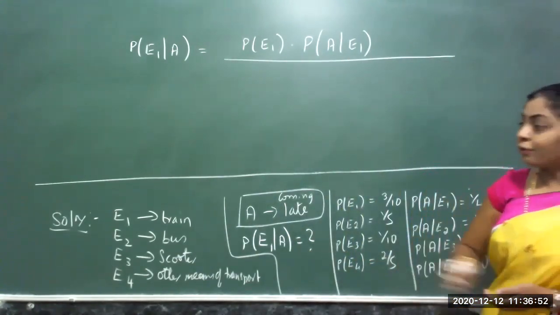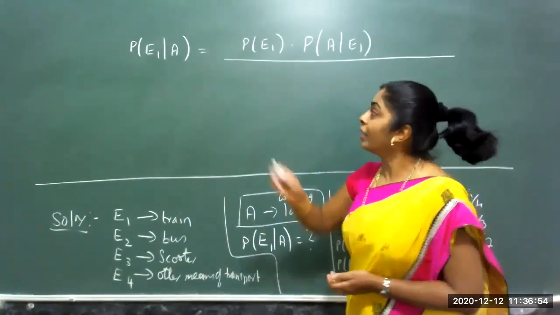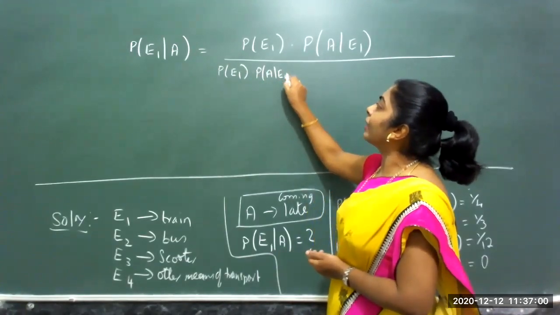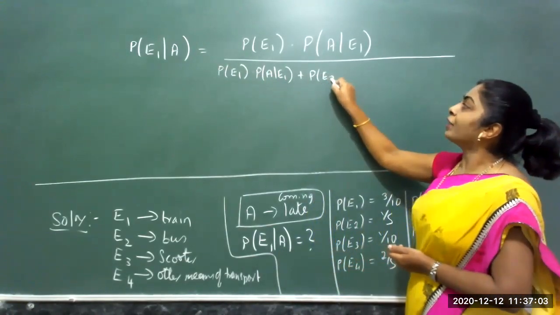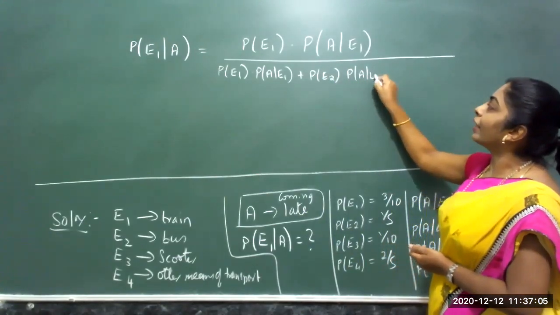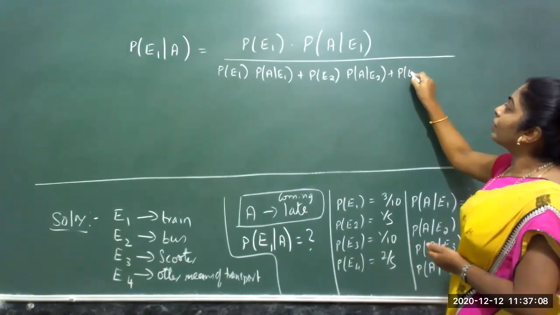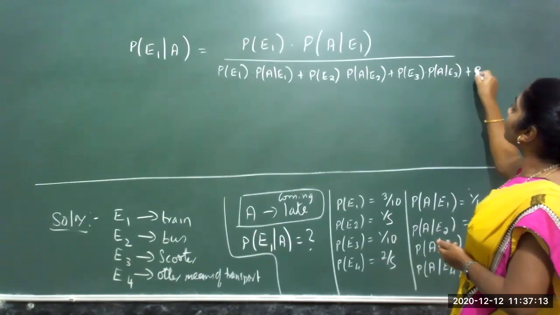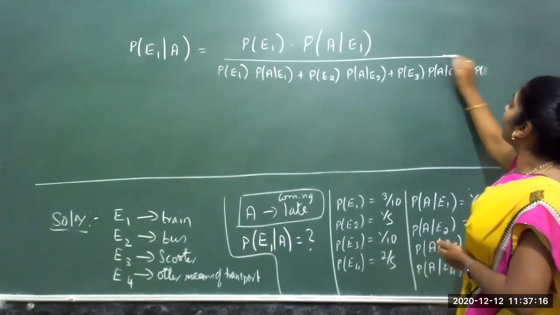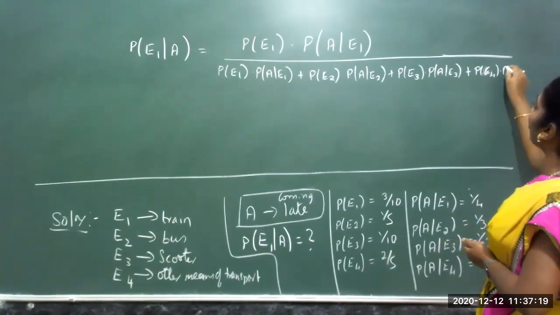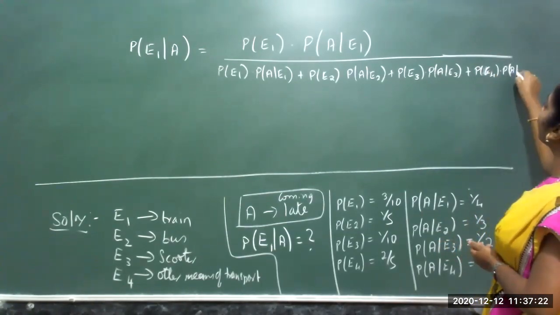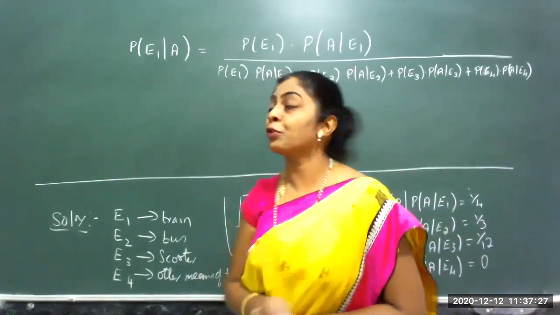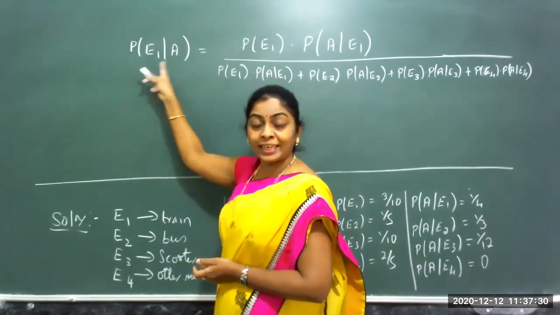How many events are occurring? 4 events, so it should be a sum of 4 terms: probability of E1 into probability of coming late given E1, plus probability of E2 into probability of coming late given E2, plus probability of E3 into probability of coming late given E3, plus probability of E4 into probability of coming late given E4. This is the formula of Bayes theorem when I have to find the probability of having come by train given getting late.